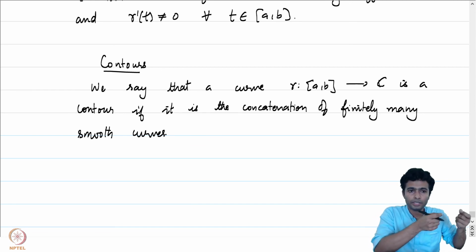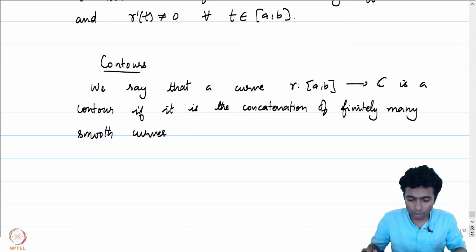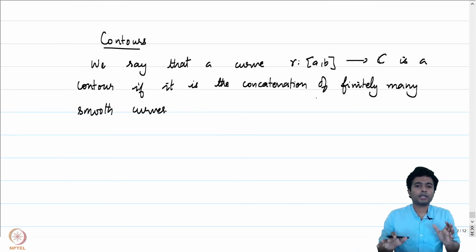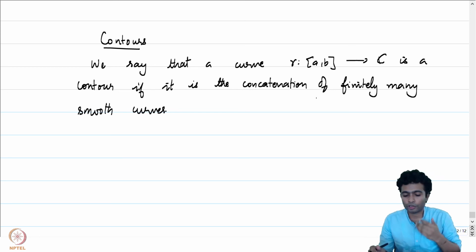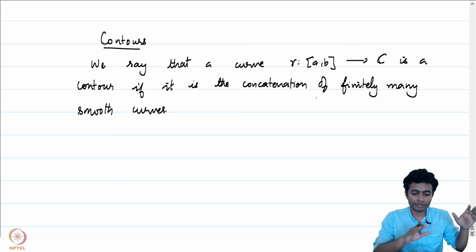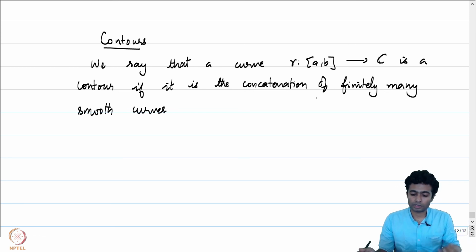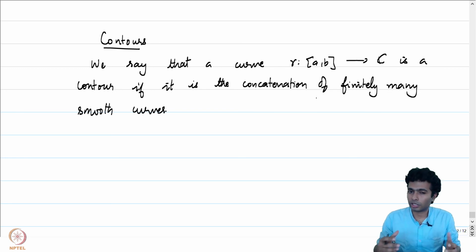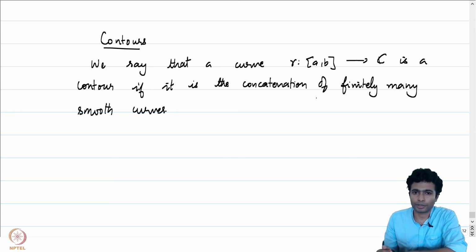So for example, the polygonal paths which are obtained by concatenation of finitely many straight line paths, that's a contour. So these two notions are more than enough from the point of view of practical applications. Even though we did define or develop our theory from the point of view of a much more general class of curves, one should keep in mind that this is more than enough for most practical purposes. Okay, let me stop here.